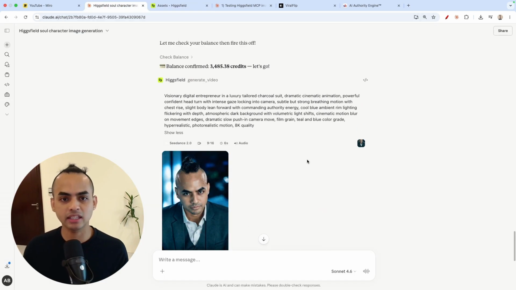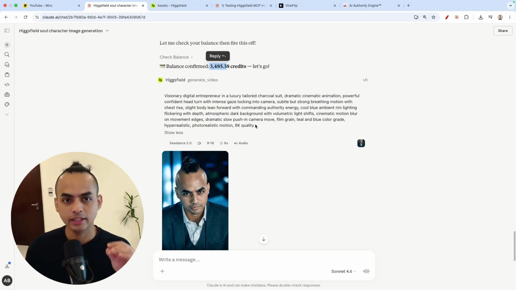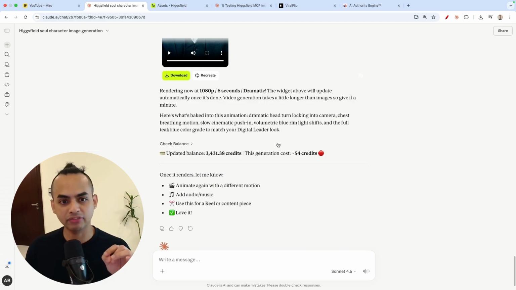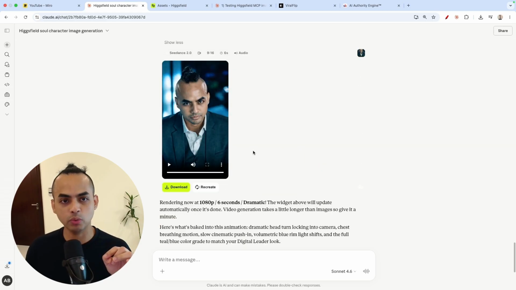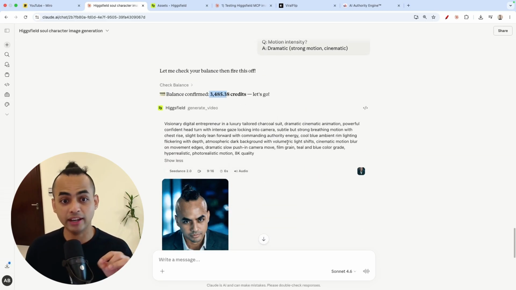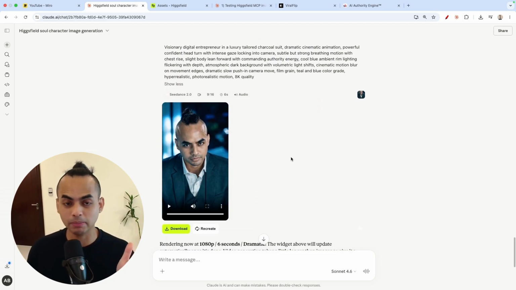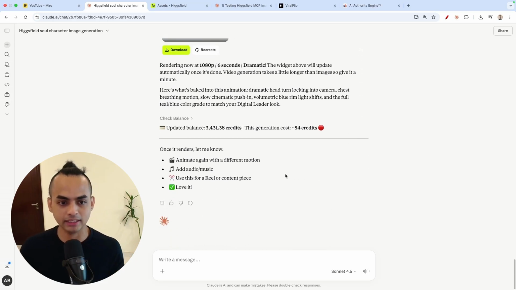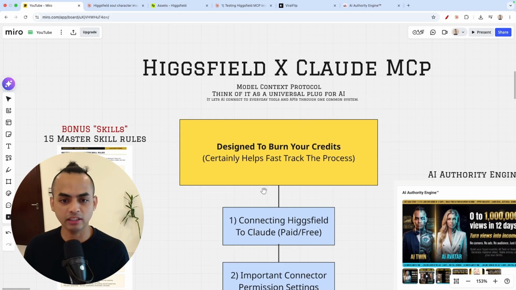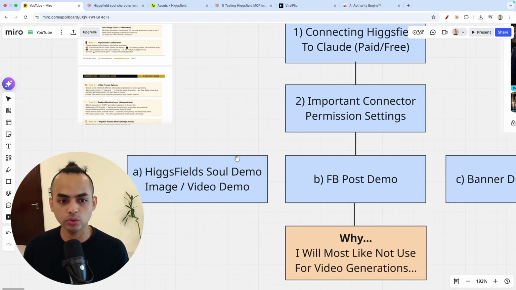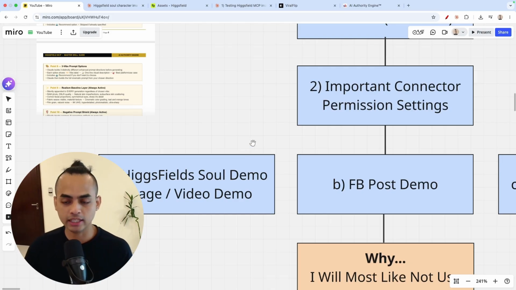It's a bit expensive, and as you can see, they don't by default tell us how much it will cost. So I programmed it to show the balance before and balance after, right? So 3431 is after, 3485 before. So you can see, guys, that's almost 40 plus credits on Seedance, as expected, okay? So that's essentially the video demonstration of how I would use Higgsfield Soul, image as well as video.